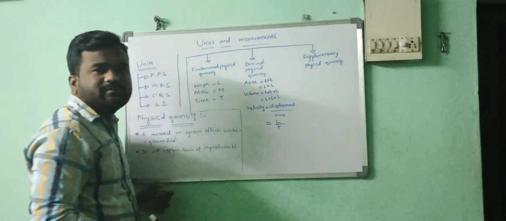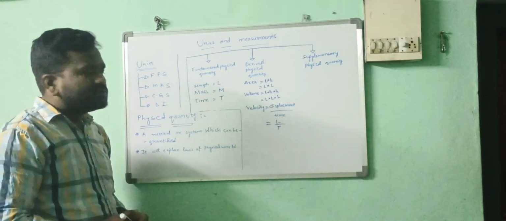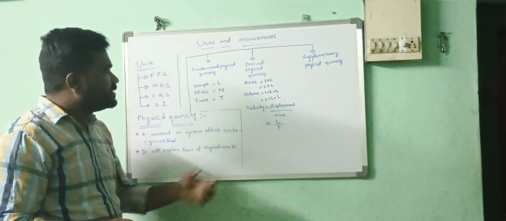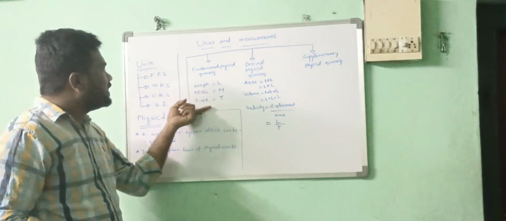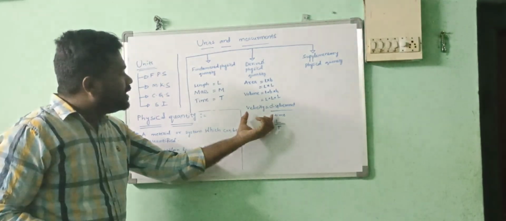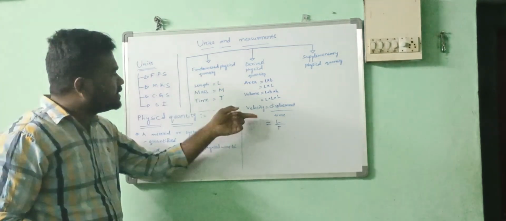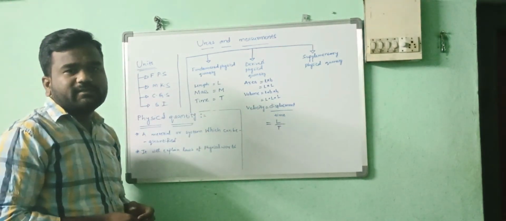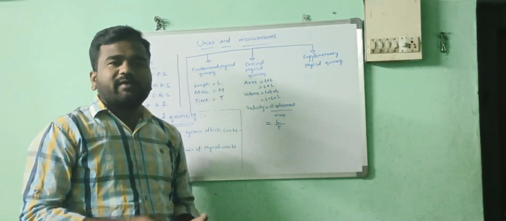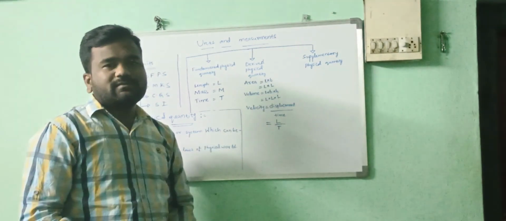Fundamental physical quantities only. So they are depending on the fundamental physical quantities. So this formula is obtained from length and time. They belong to fundamental physical quantities. Indirectly, this velocity is depending on length and time. So this is also a derived physical quantity, like force and work and power. These kinds of terms are all derived physical quantities only.